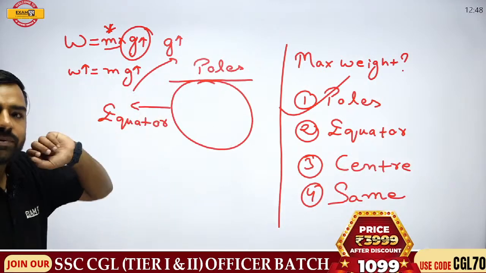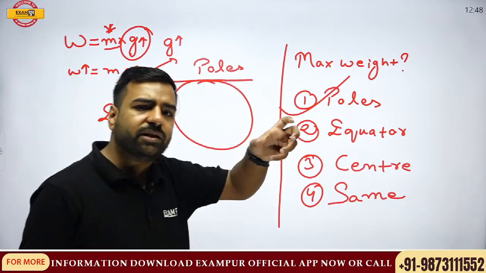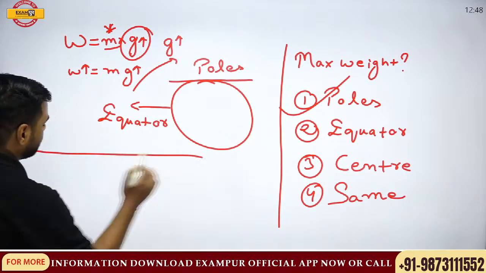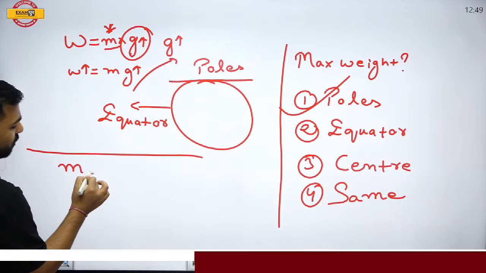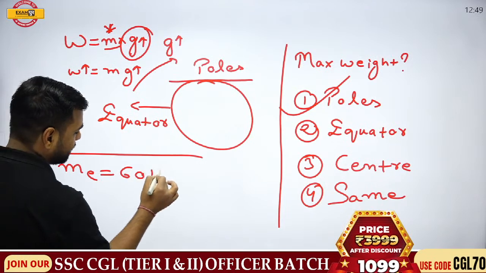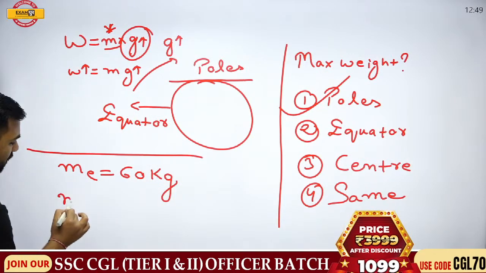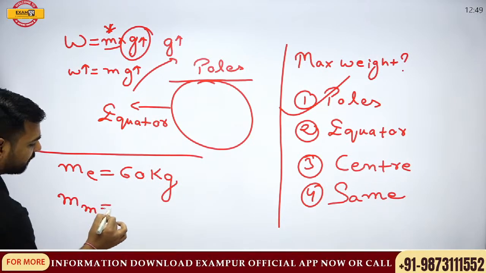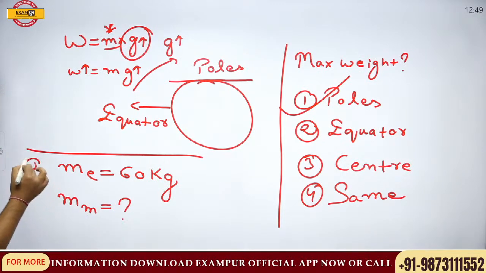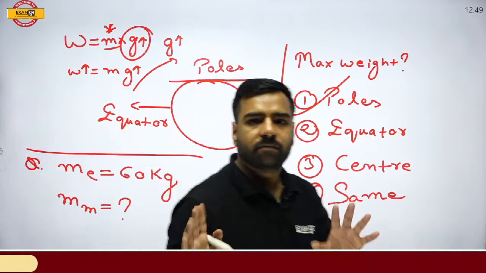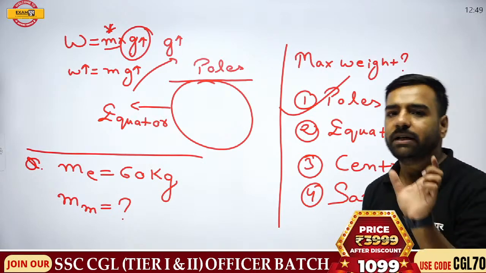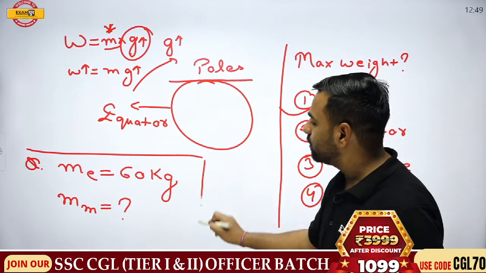Now, one more question which is twisted in the examination: if the mass on earth is 60 kg, what will be the mass on the surface of the moon? This is a very simple question, but still we click on the wrong option.